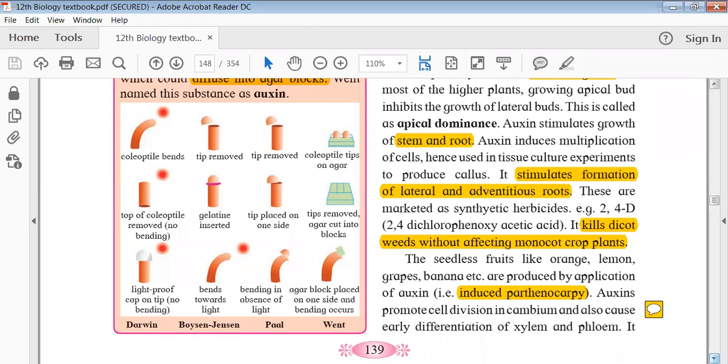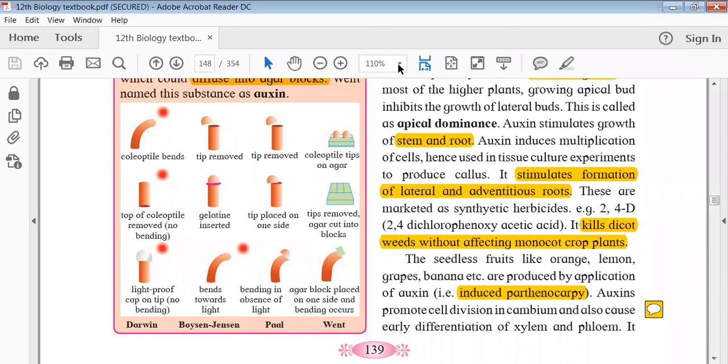Okay, it also stimulates the formation of the lateral and the adventitious root. As we know, there are two types of roots present. One is lateral and one is adventitious. वो एक जो हम लोग का रहता है वो सिंगल रूट जो नीचे रह जाता है, that's the primary root, और उसके बाद में जो स्मॉल ब्रांचिंग्स आता है, that is called as, wait I will show you. I think you all know what is lateral and adventitious, right?